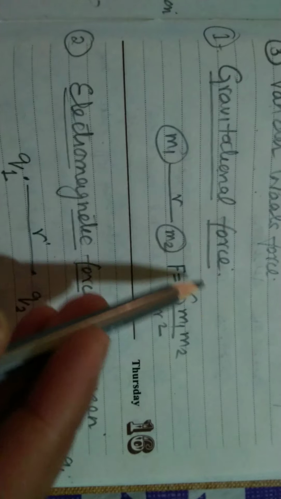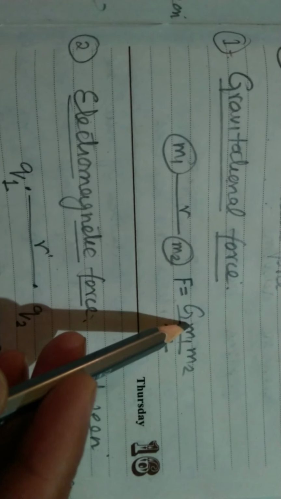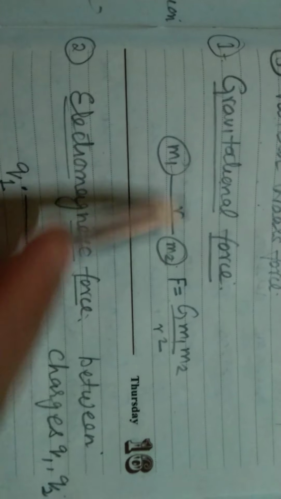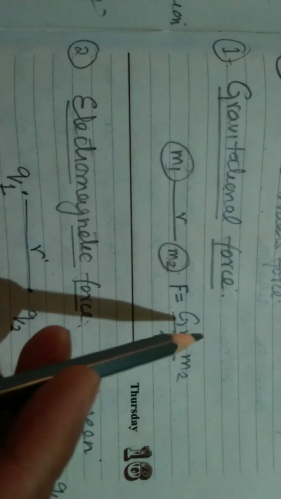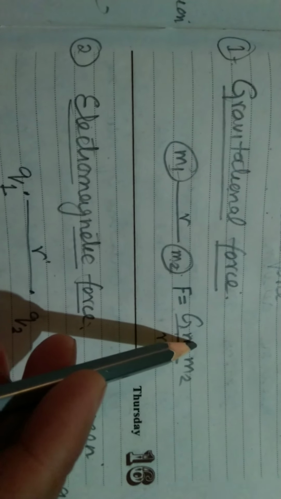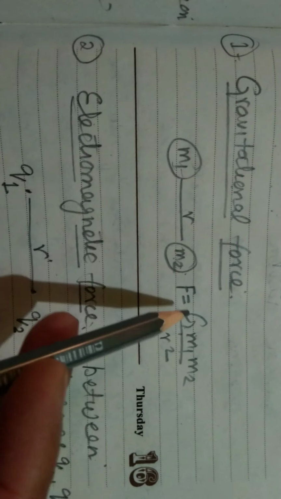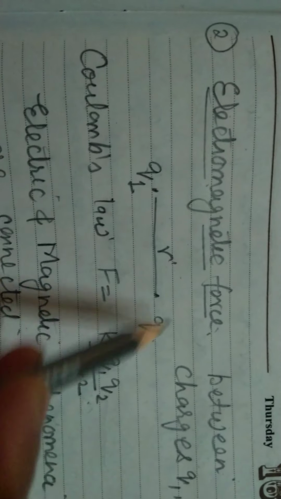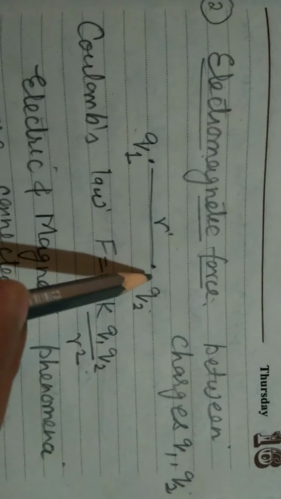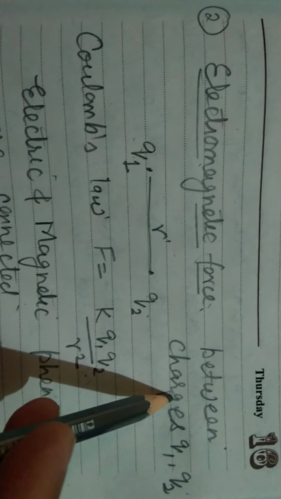So you all know Newton gave this law, universal gravitation. Between any two masses there will be a force. So we call this a gravitational force. This force is present all over the universe. Okay. Now another fundamental force is the electromagnetic force. That is the force between two charges. Q is a charge. This acts between only charges. Okay.